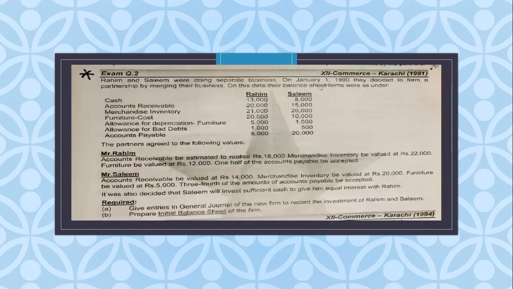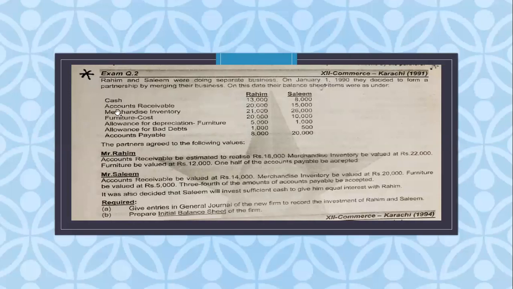I proceed. Here in the slide, this is your exam question number 2. We have Mr. Rahim and Salim. They started their businesses on January 1st. Then they have some accounts over here, some assets and liabilities. What we have to do is focus on Mr. Rahim's and Salim's assets and liabilities, but we have to consider the agreed values also.